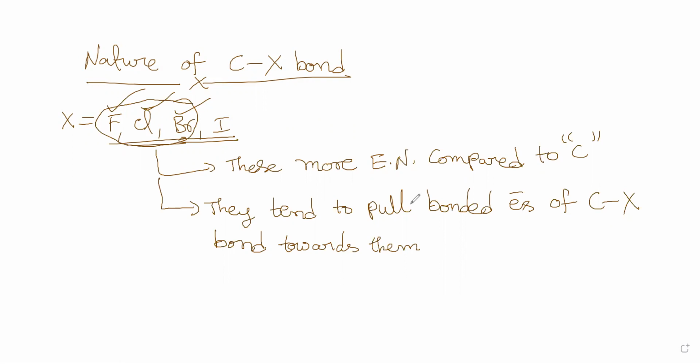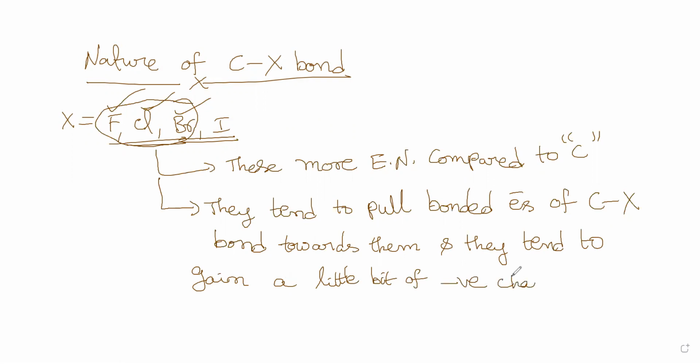They tend to pull the bonded electrons towards them, and they tend to gain a little bit of negative charge. So this is what you have to learn. These are more electronegative compared to carbon. First point: they tend to pull the bonded electrons of the CX bond.